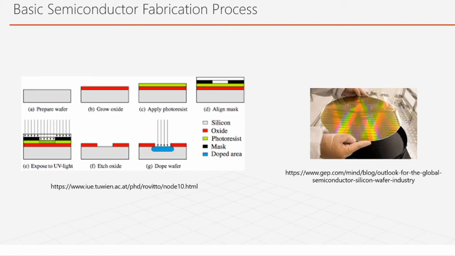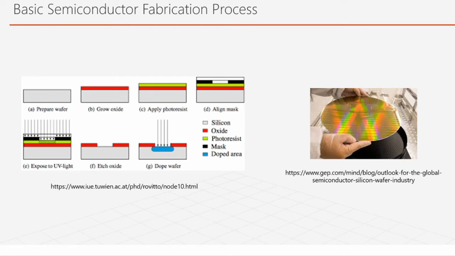You make an image of the circuit on the wafer, and these images are so small, they are nanometer sized. Features are nanometer sized. That's why you can have so many billions of transistors. It is because our optics is so good. You should thank the optical engineers also. They have made it possible.